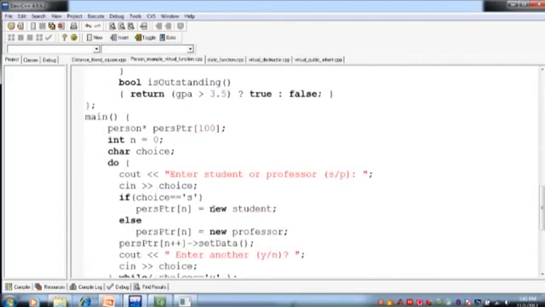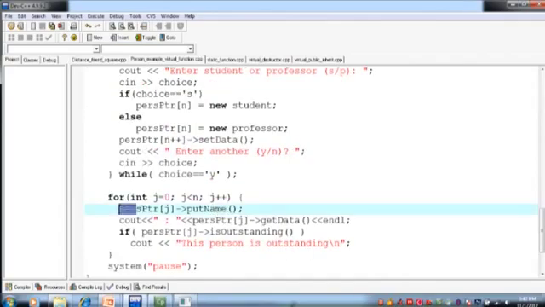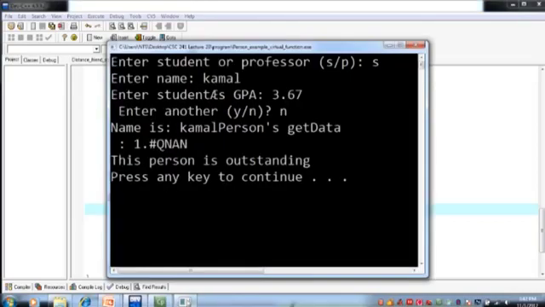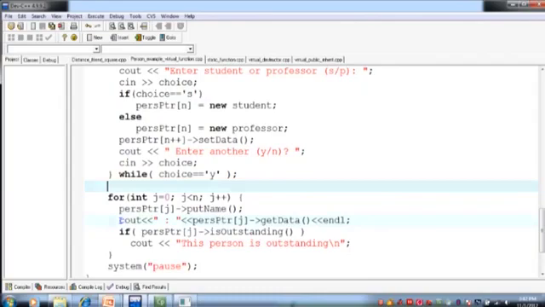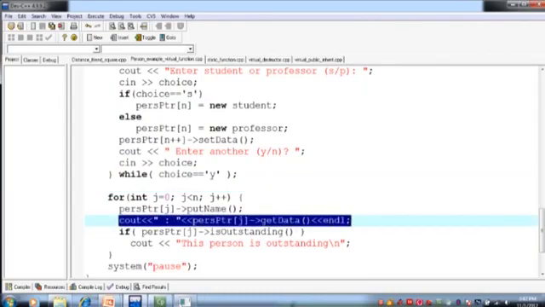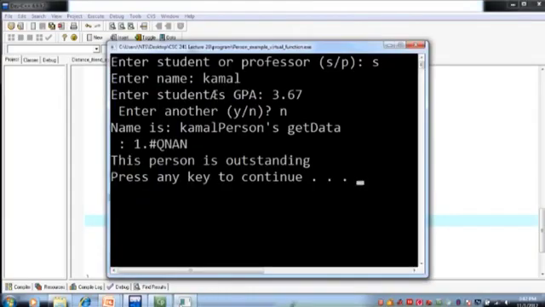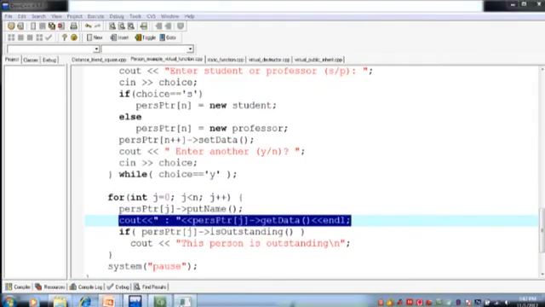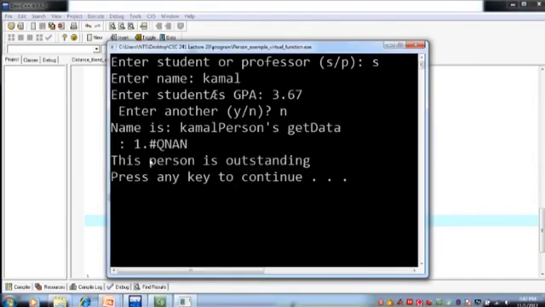So यहाँ पर जब इस लूप में आया है तो यहाँ पर सबसे पहले वो get name कॉल करेगा, function put name कॉल करेगा. So it will put the name on the screen, that is name is Kamal, and then it calls the function, this function, right? So one उसने display कर दिया.